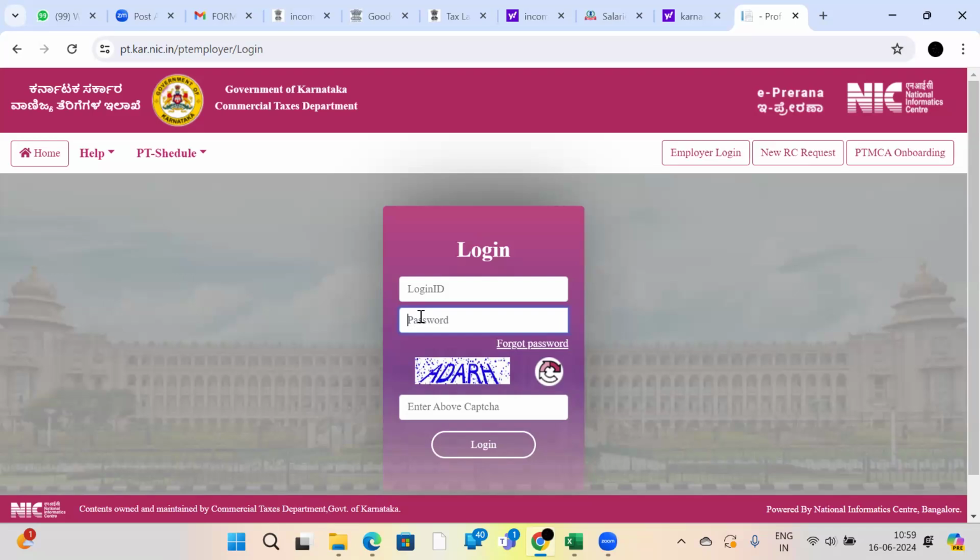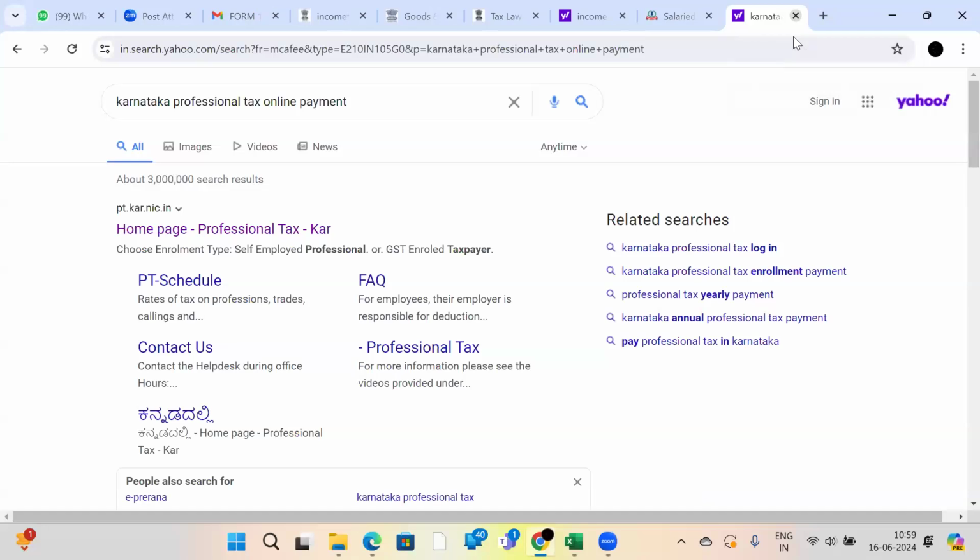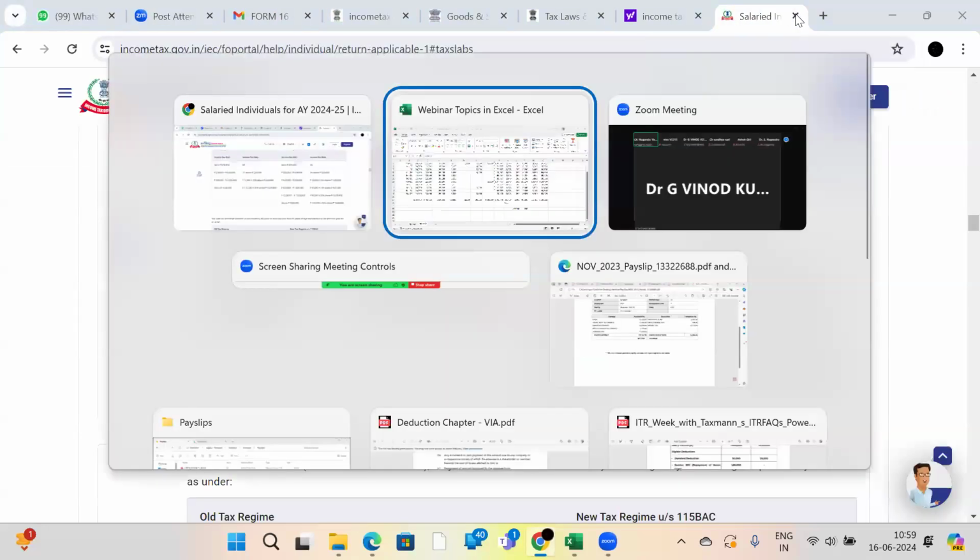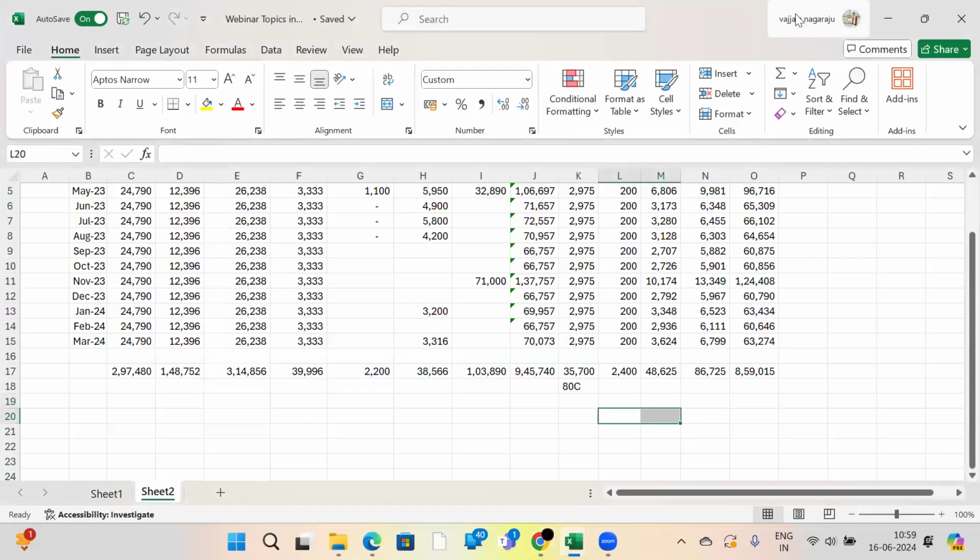They will mention 200 employees who are getting more than 20,000 salary and mention 200 rupees. It will come automatically 40,000. They will pay it. That's it. It's very simple. So this is the professional tax.